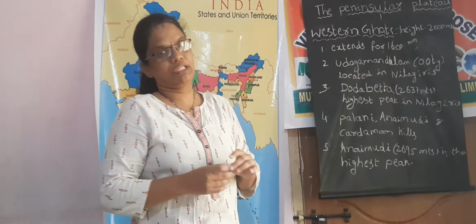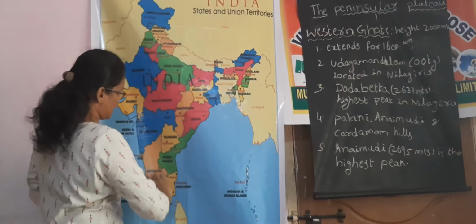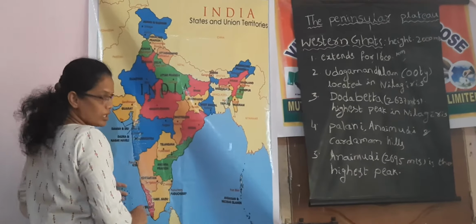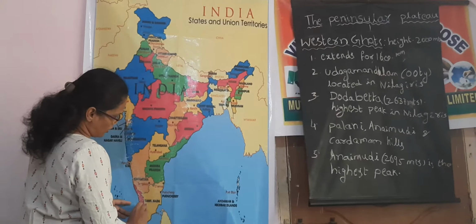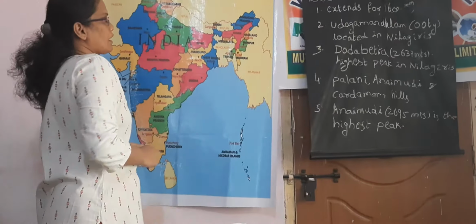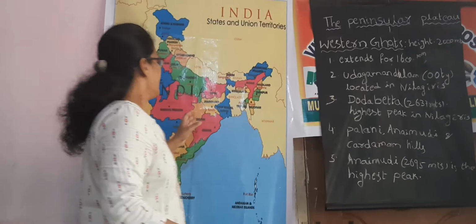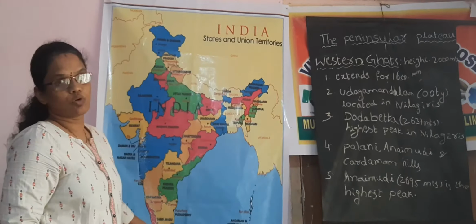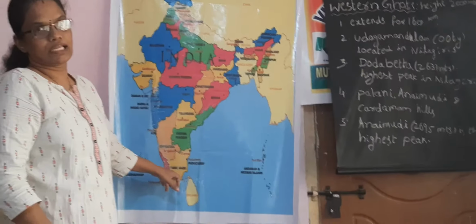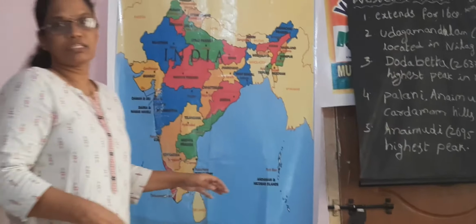meters. The Western Ghats and the Eastern Ghats join near Gudaluru, and that is called Nilagiri. Udakamandalam, also called Ooty, is located in the Nilgiris, which is a famous hill station.